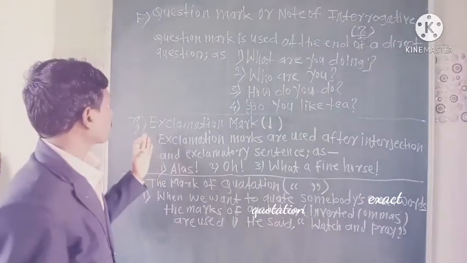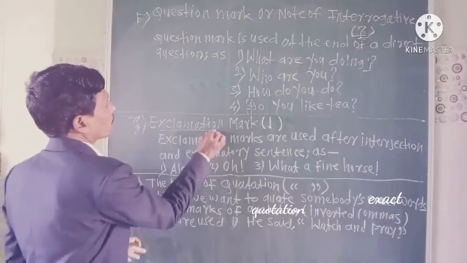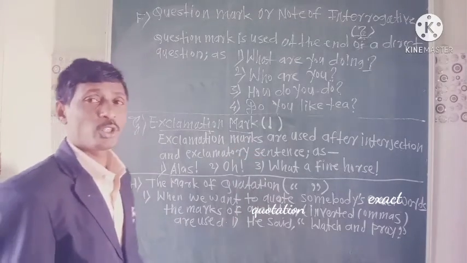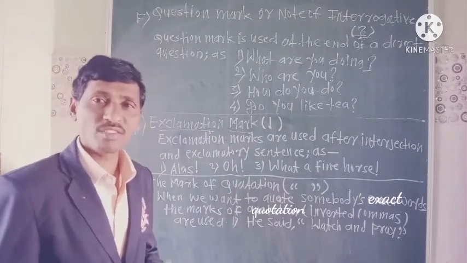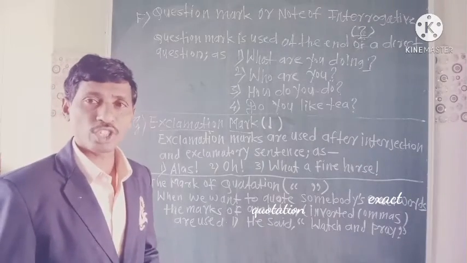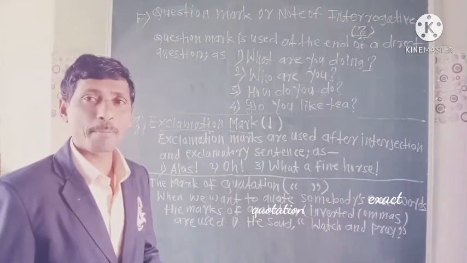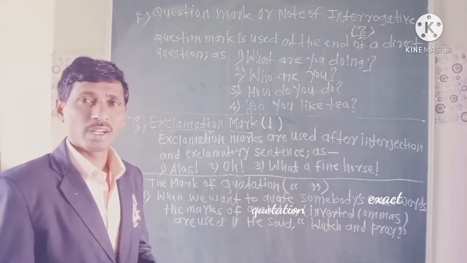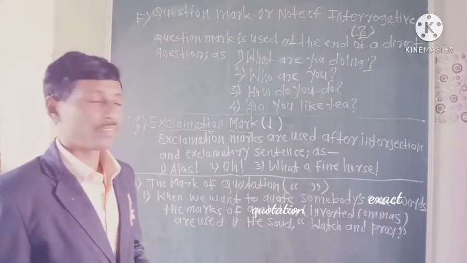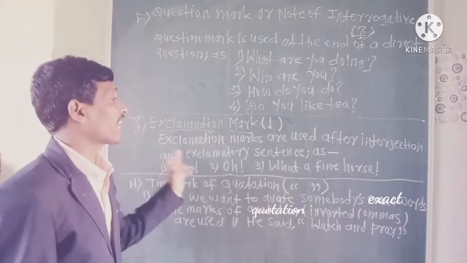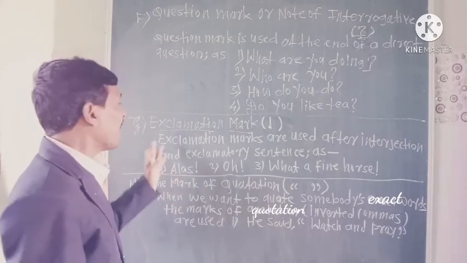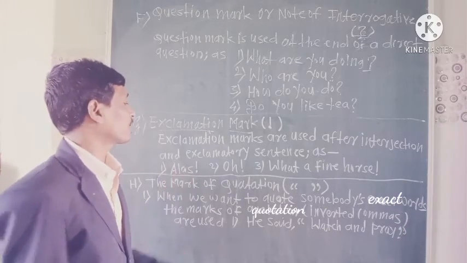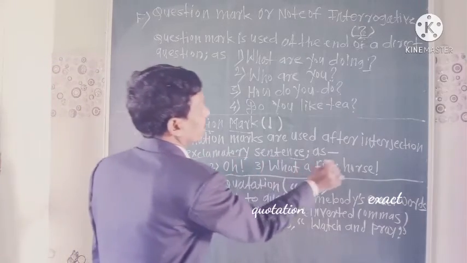Next punctuation mark, the exclamation mark. We are using exclamation marks for strong feelings, emotions, sorrow, happy, unhappy, when we show our strong feelings. Exclamation marks are used after interjections and exclamatory sentences.